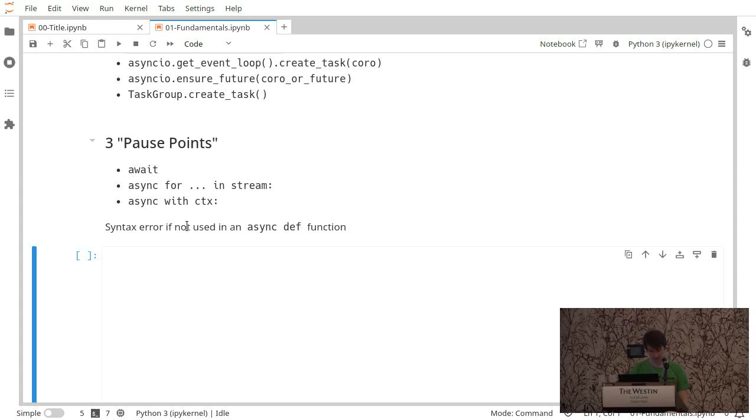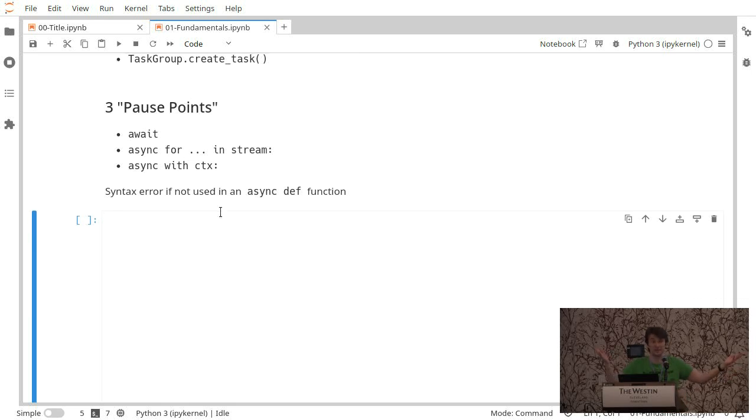The other one is two awaits, one at the beginning, the __aenter__, and one at the end, like a context manager. So you'll have two pause points with an async with, and whatever it does, you just keep in mind that there are these pause points that allow other things to run. In between the pause points, in between the awaits and the async fors and the async withs, you're in total control, but we'll see that in a second.